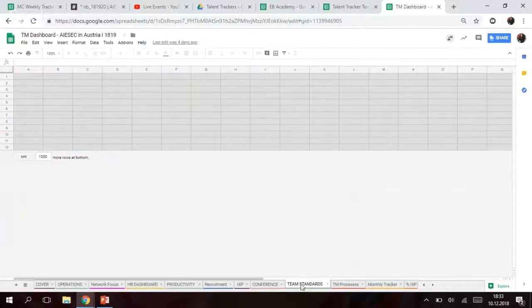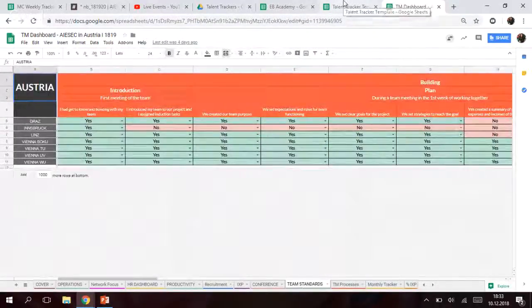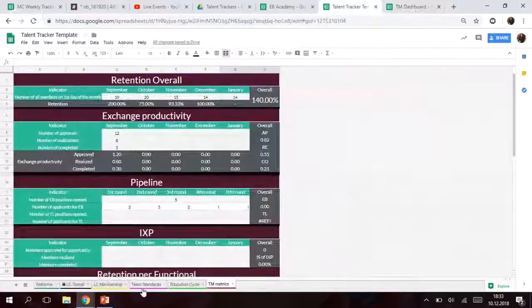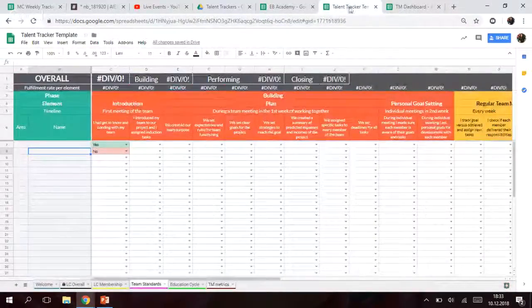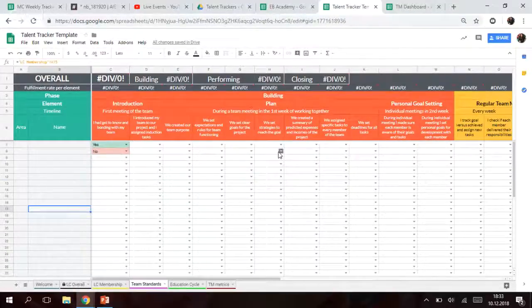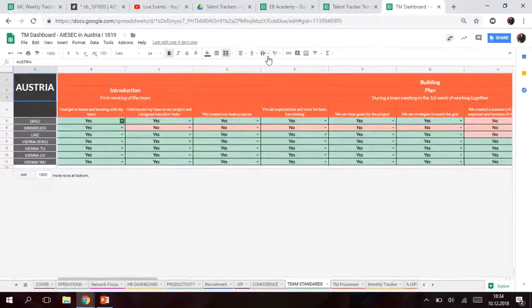For team standards, when you fill in the team standards tab from your talent tracker, I'm going one by one for each LC. For example, let's say you have, I don't know, 10 people in your LC, and you are filling in for 10 people. So I'm going one by one for each part, right? You can see here, I have exactly the same thing.